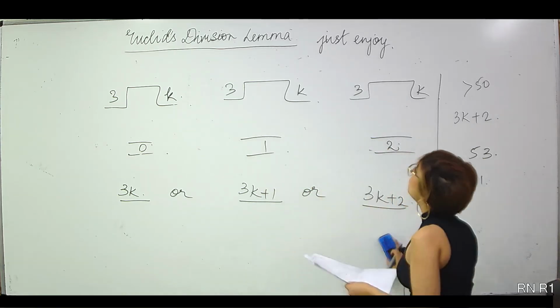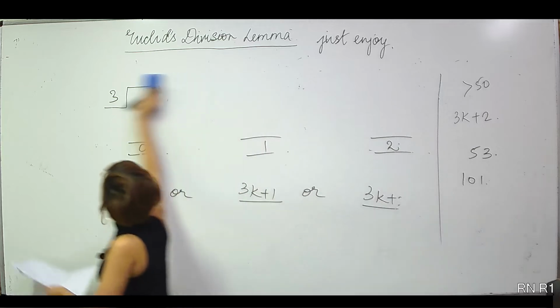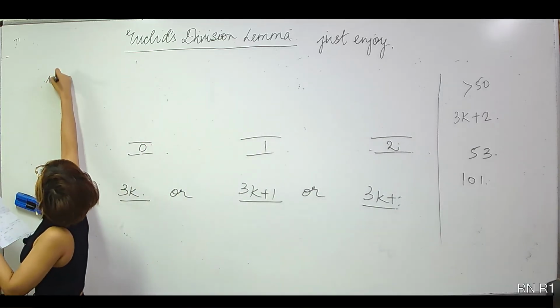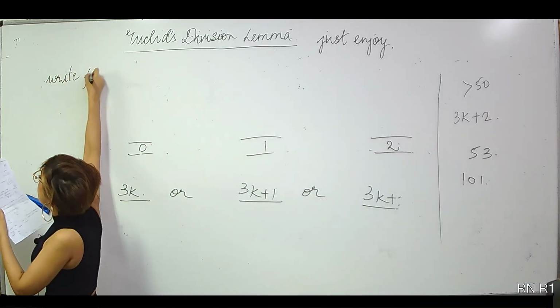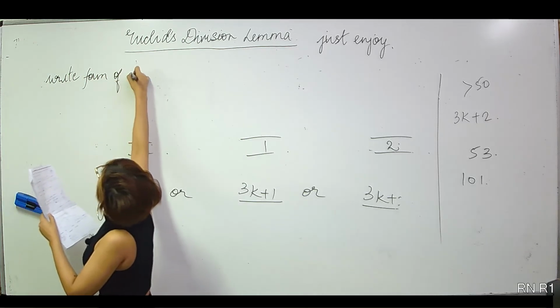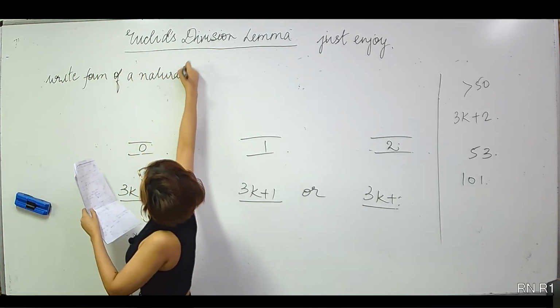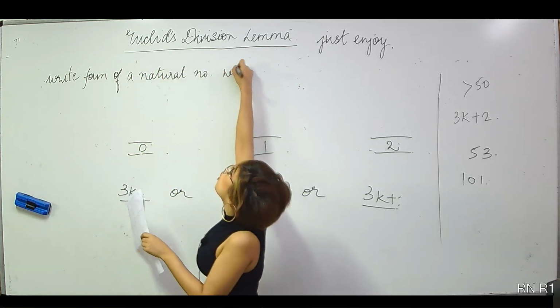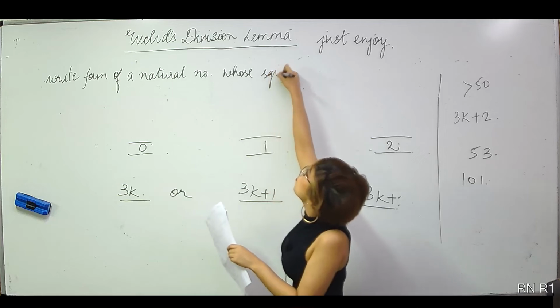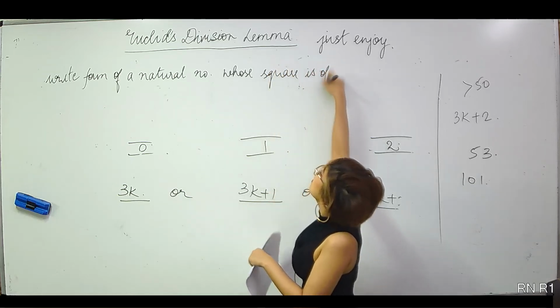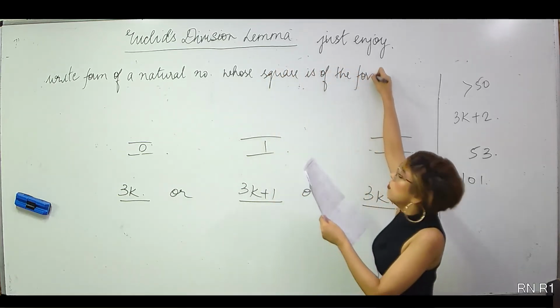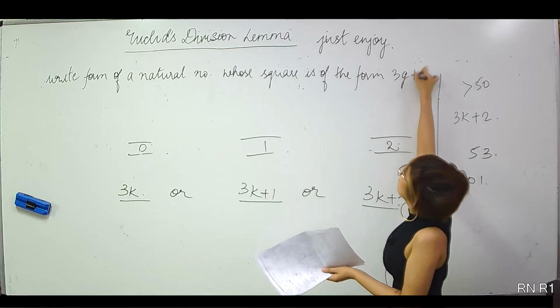Next, write down the form of a natural number whose square is of the form 3q plus 1.